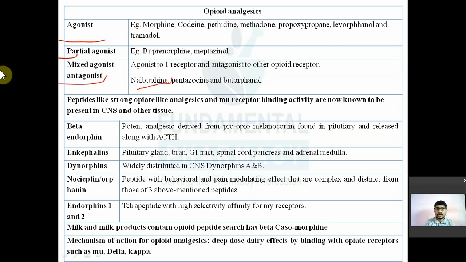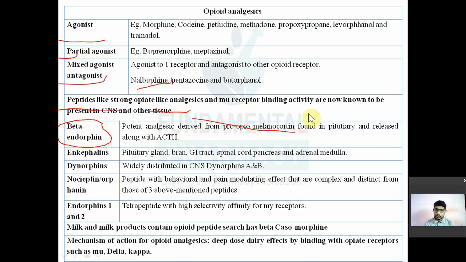These peptides are already present in your brain. Sometimes you get badly hurt but there is no pain because of these peptides. So which are they, how many are there, where are they? The first one is known as beta endorphin. It is a potent analgesic derived from melanocortin.